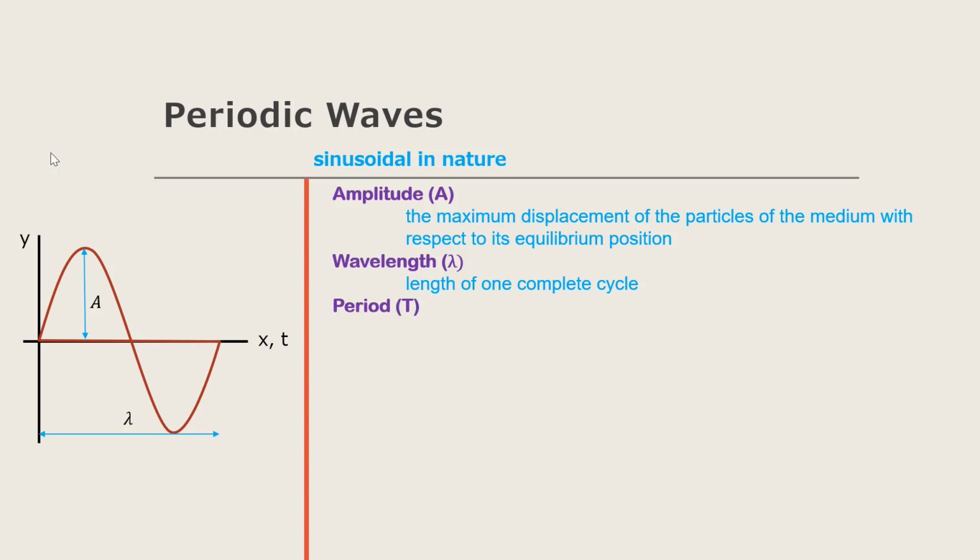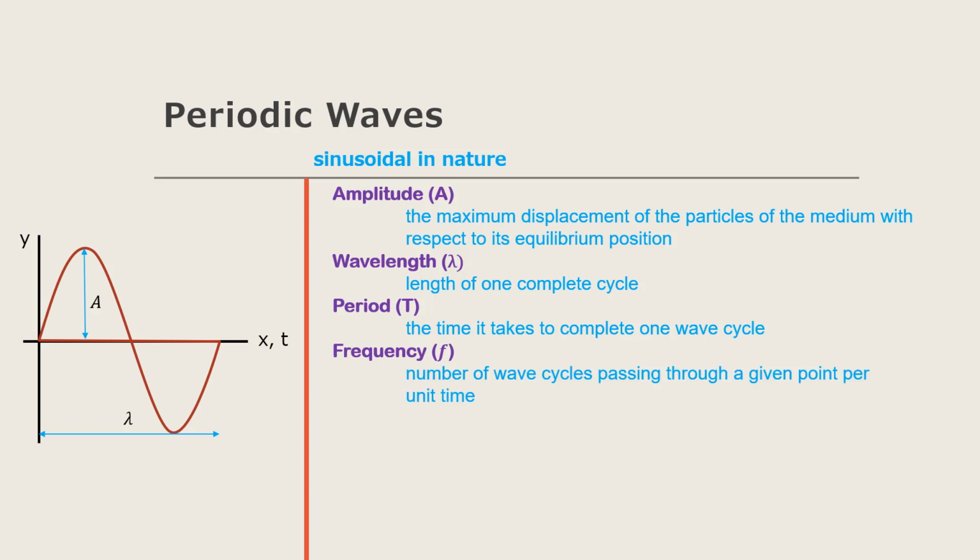And then we also have the period, which is denoted by T. Now the period will tell us the time it takes to complete one wavelength. So it is given in seconds. Now we can also define the frequency of the wave, which is denoted by f. This is the number of waves passing through a given point per unit time. And it is given in hertz, which is equal to 1 over second. Now take note that the frequency is just equal to the reciprocal of the period T.